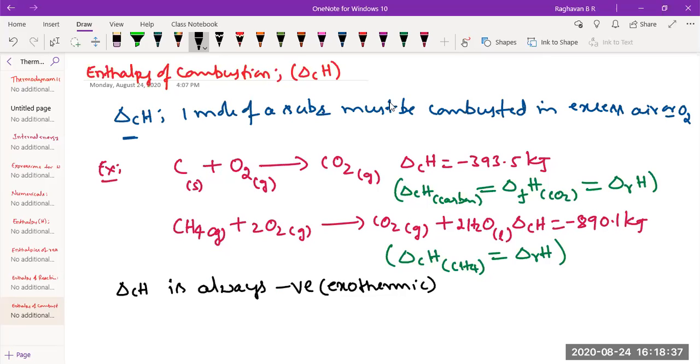Listen, enthalpy of combustion is always negative. It can't be positive, always negative, meaning exothermic. That is, during combustion of any substance, heat is always liberated. Any question?